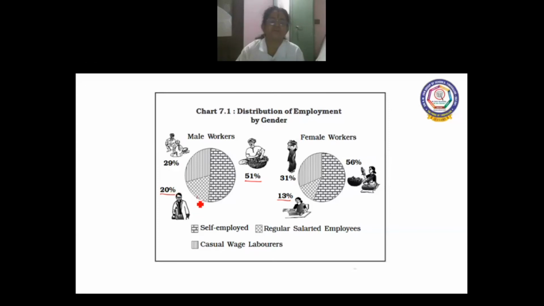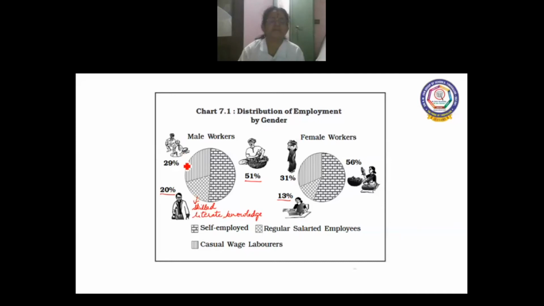So that is why the percentage of male workforce engaged in regular salary jobs is more than female workers. These people are skilled, they are literate, and they also have more knowledge than female. That is why more percentage are engaged in regular salary jobs.